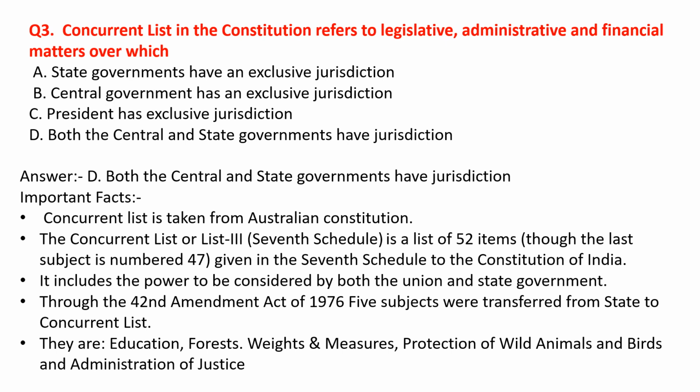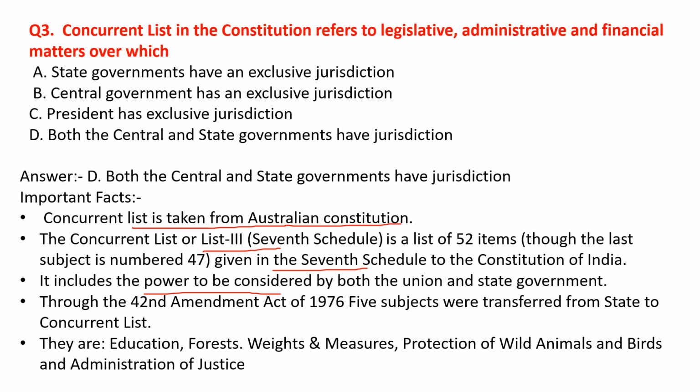Let us know some important facts about the concurrent list, about which questions are often asked in exams. The concurrent list is taken from the Australian Constitution. This is also a very important question. This list is also known as List 3. It is a list of 52 items given in the 7th Schedule. Schedules are also asked in exams. It includes powers to be considered by both the Union and state governments, meaning the Union and state governments both can make laws related to the concurrent list.